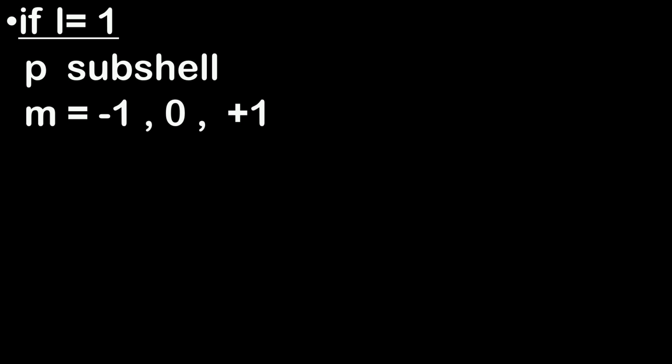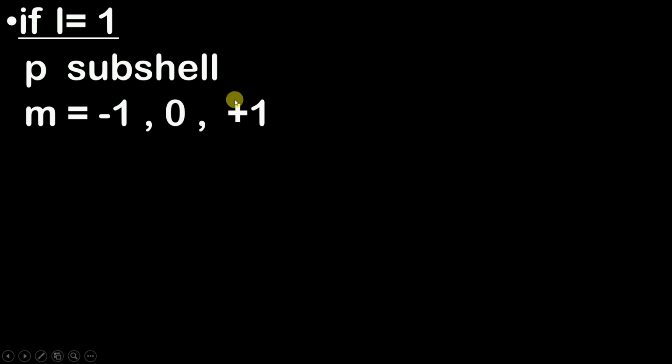Now the second case: if your value of L is equal to 1, the first thing that should pop to your mind is the P subshell. L equals 1 corresponds to P subshell. Now what are the possible values of m? m will range from -1 to +1, and the whole numbers are -1, 0 and +1.